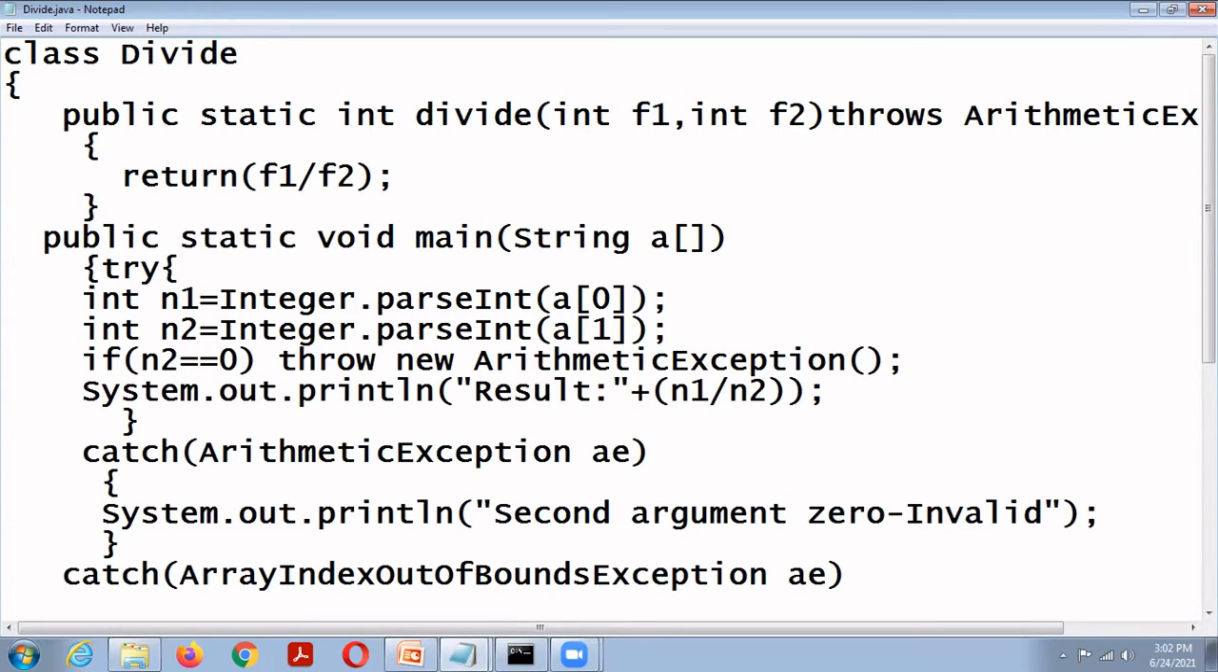So here suppose the value of f2 is 0. Then the return of f1 by f2 throws an arithmetic exception, divided by 0. That exception is not handled by the method divide. So this method uses the throws modifier, the throws keyword, and it includes ArithmeticException.